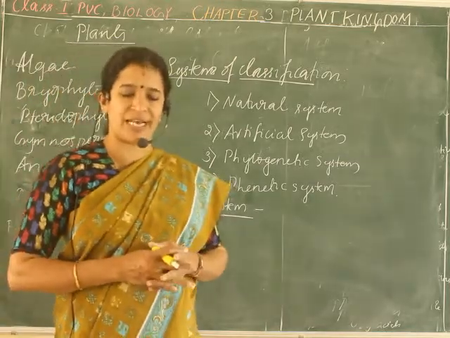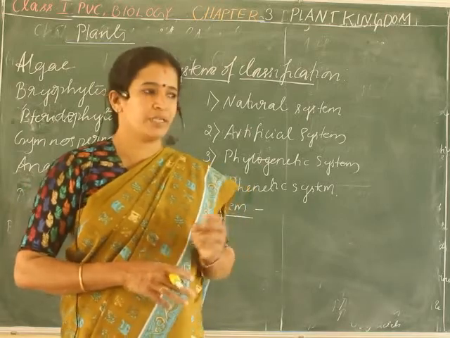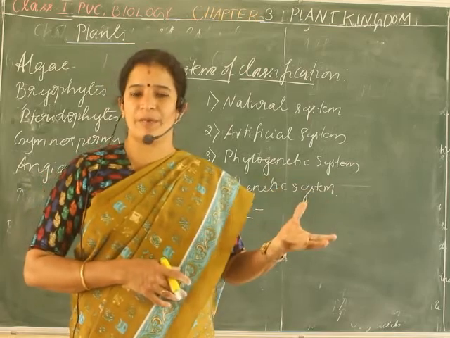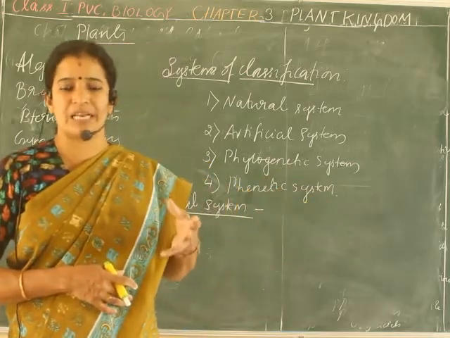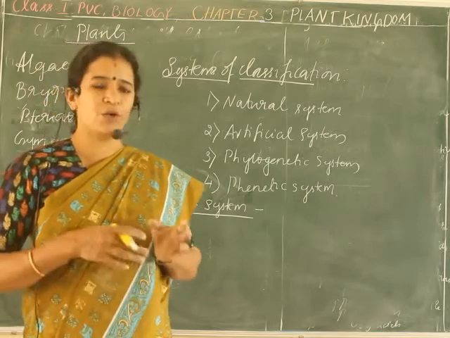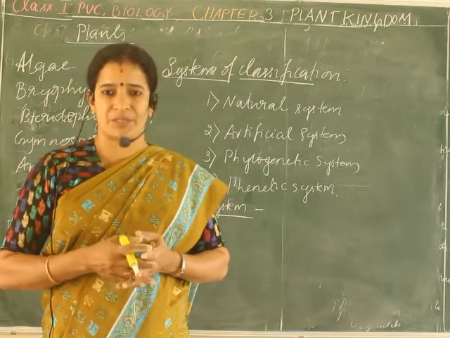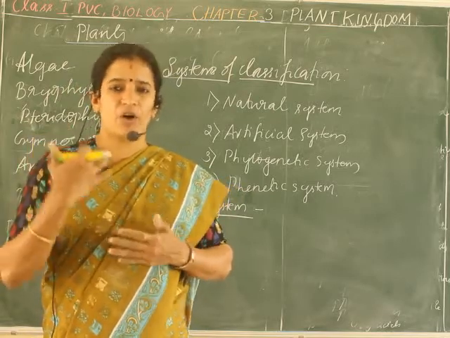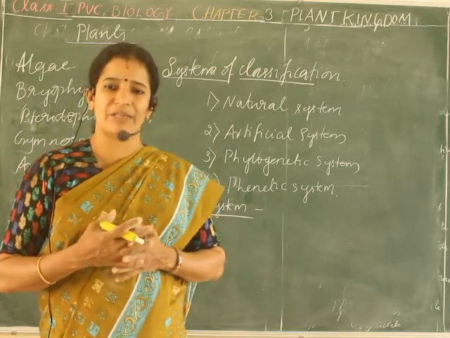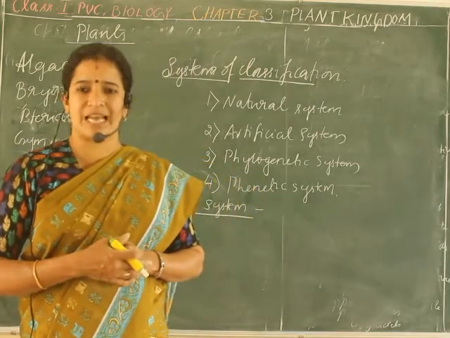The problem with vegetative characters is this: take any plant, suppose a brinjal plant, a cucumber plant, or a tulsi plant. If you compare it with other specimens of the same plant, they may show variations in height, in the structure of the leaf, or in the nature of the flower. Some differences can be seen.